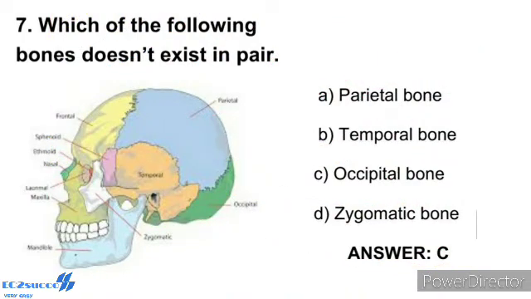Question number 7. Which of the following bones doesn't exist in pair? Shown is the diagrammatic view of the human skull. The skeletal system consists of a framework of bones and a few cartilages. This system has a significant role in movement of the body.